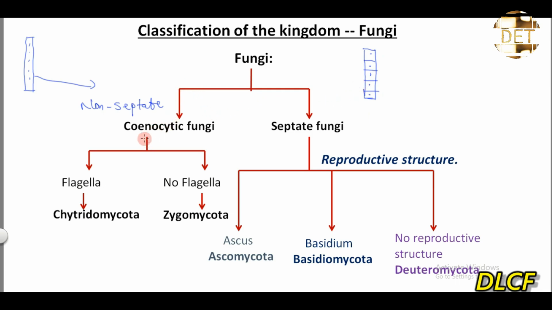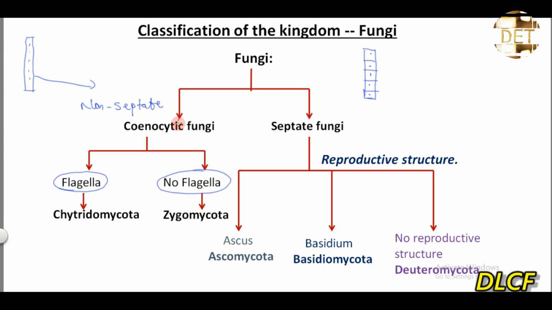So the coenocytic fungi, which is also known as the non-septate fungi, is further classified into two divisions, right? The two divisions are chytridomycota and zygomycota. The chytridomycota have flagella. The zygomycota do not have flagella, right?